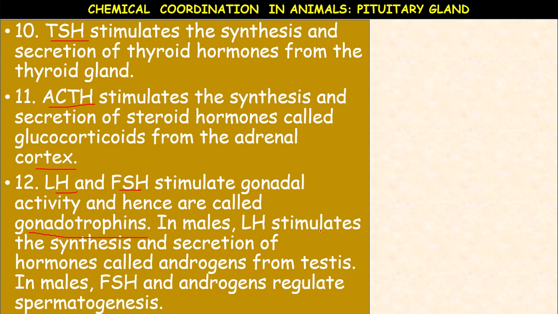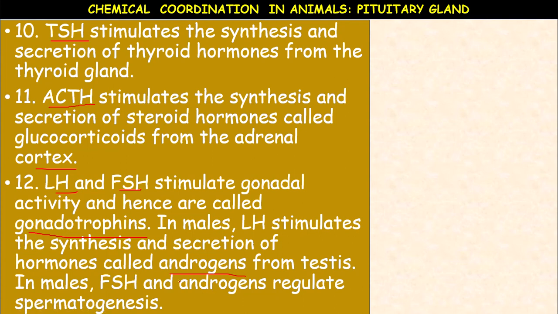In males, luteinizing hormone stimulates the synthesis and secretion of the hormones called androgens from the testis.